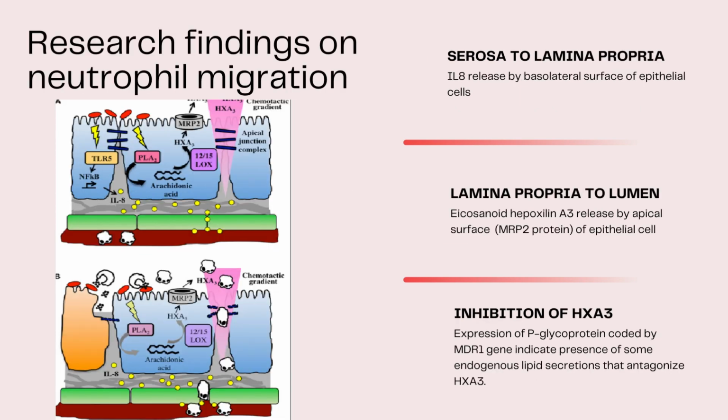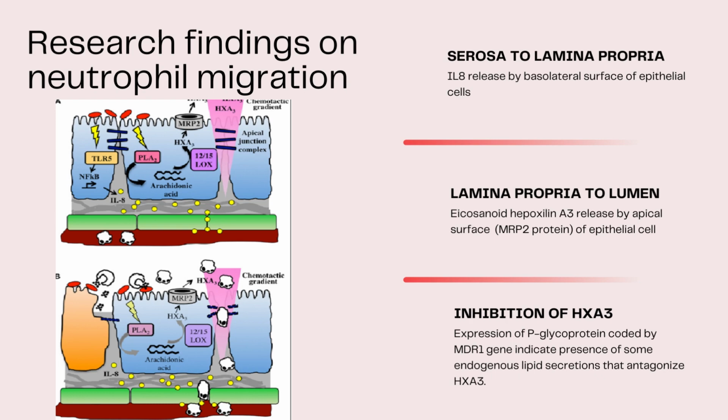So the basic thing for this research is that there are two kinds of migration for the neutrophils to enter from the serosa to the lumen. First, for the neutrophils to enter from the serosa to the lamina propria, we will have a chemoattractant like IL-8, interleukin 8, which is released by the basolateral surface of epithelial cells. So this is the first step here.